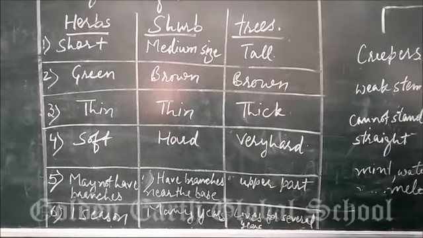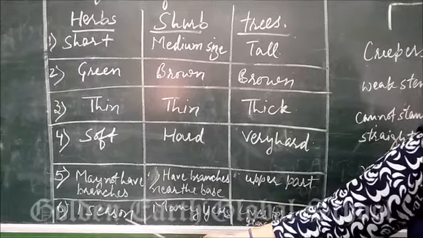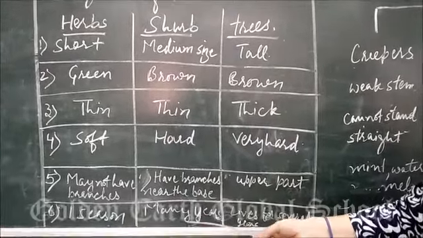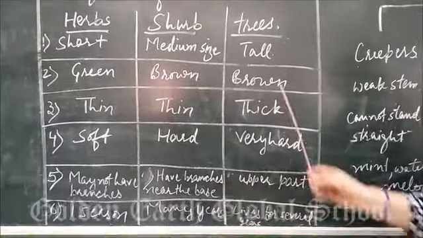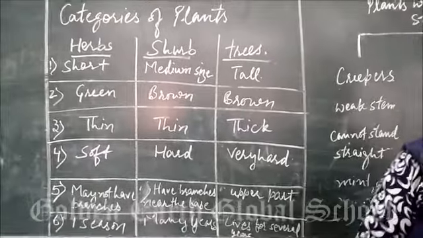Examples of herbs are tomato, mustard and sunflower, whereas shrubs are tulsi, lemon and rose, and trees are mango, pipal, jamun, etc.